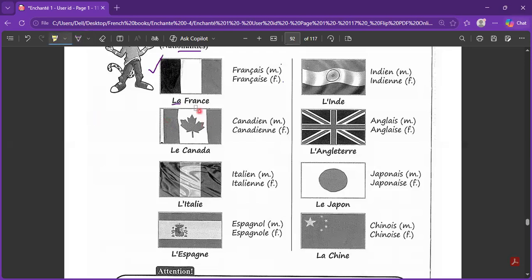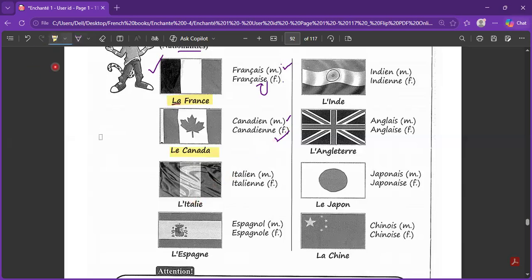Like here, France itself is a feminine country, la France. And we just discovered that the male is français, because he is coming at the end of feminine, it will be française. We'll add an E over here. When it comes to Canada, this we already discussed, le Canada. The masculine is canadien and the feminine is canadienne.